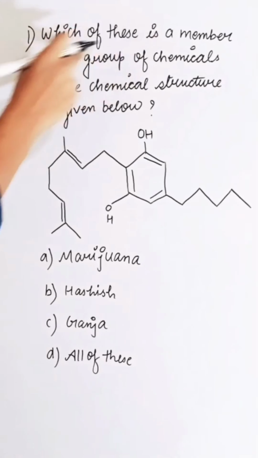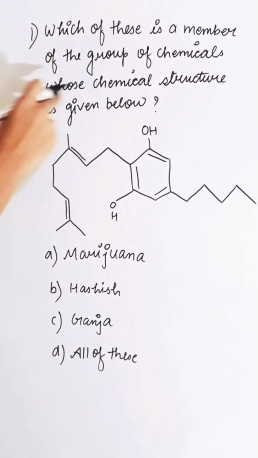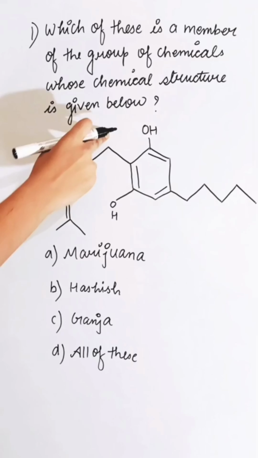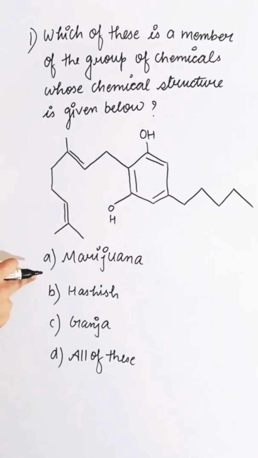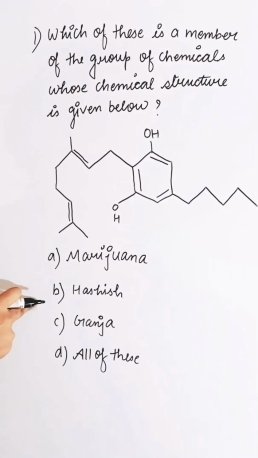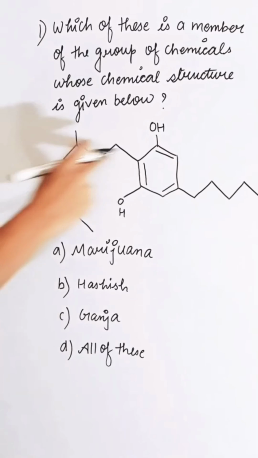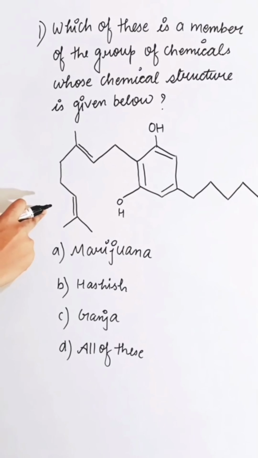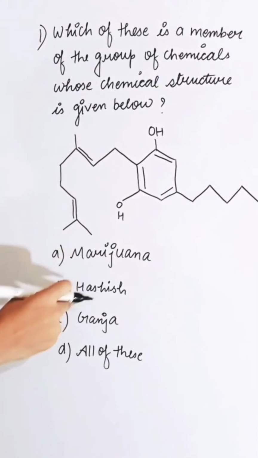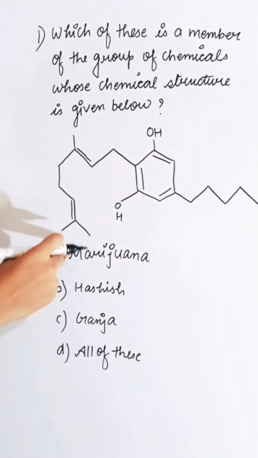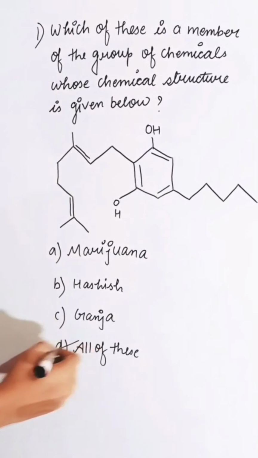Which of these is a member of the group of chemicals whose chemical structure is given below? This is the chemical structure. First option is marijuana, second hashish, third ganja, fourth all of these. This is the structure of cannabinoids from Cannabis sativa, to which marijuana, hashish and ganja belong. So the correct answer is D.